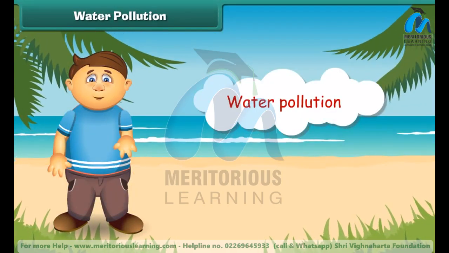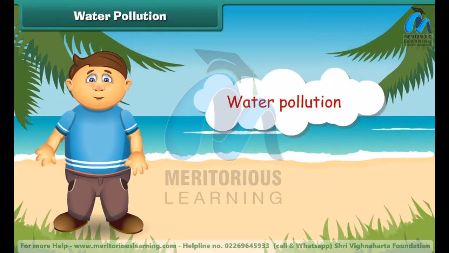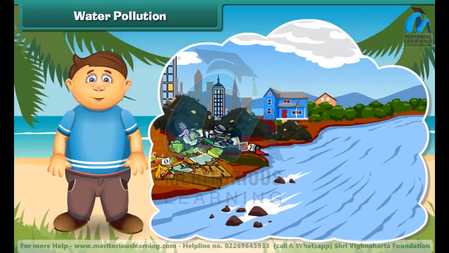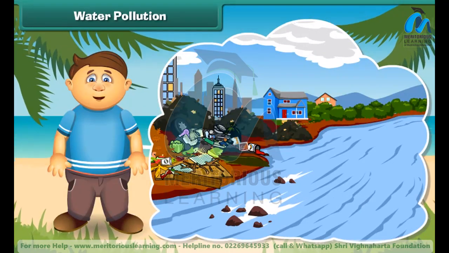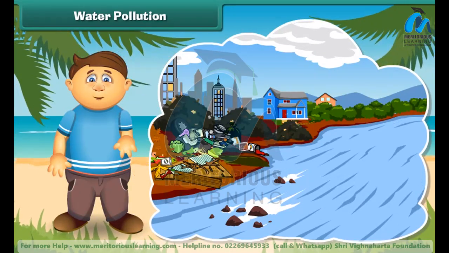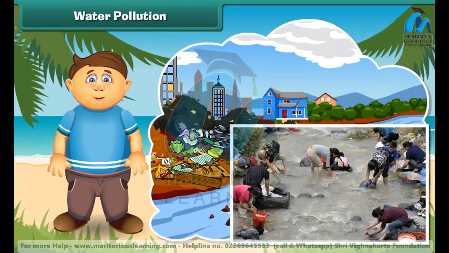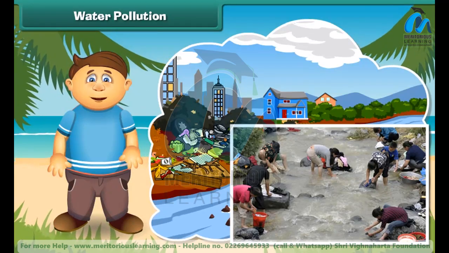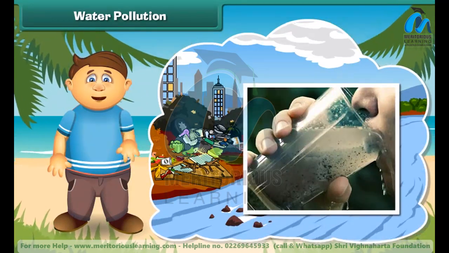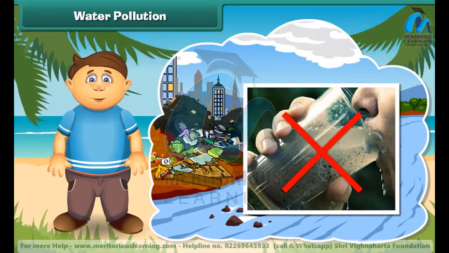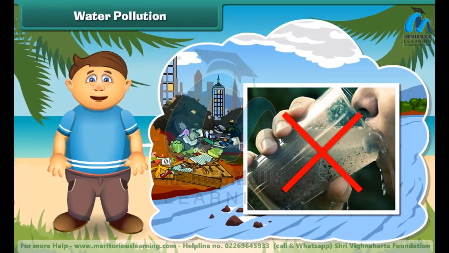Like air, water also gets polluted. Look at this river. It is very dirty. It receives sewage from the homes and wastes from the factories. Some people also wash their clothes and throw waste in it. We should not drink this water as it contains germs and may result in diseases.